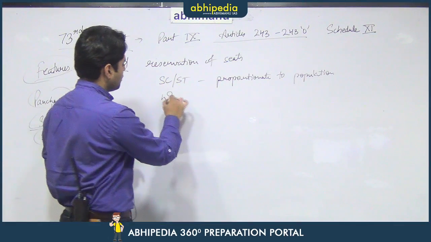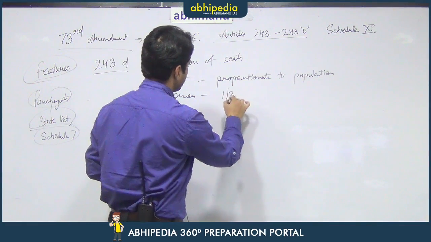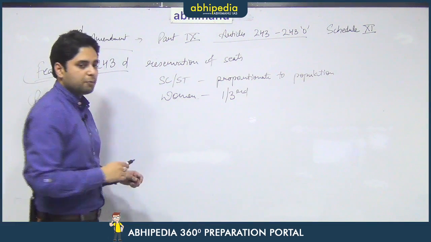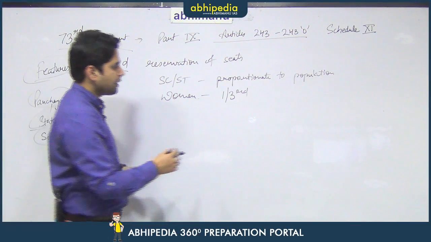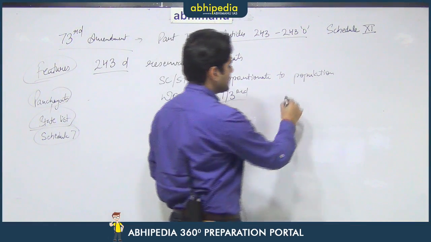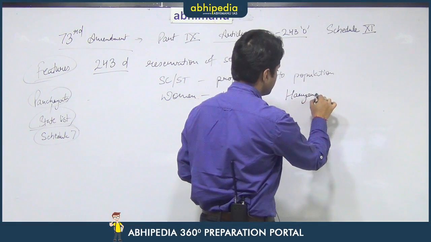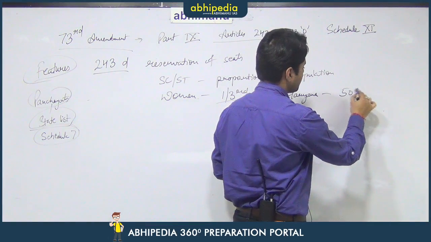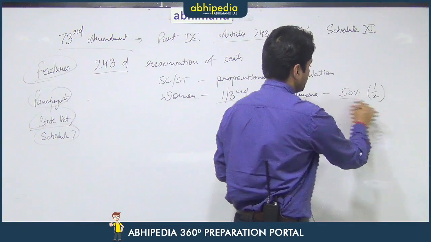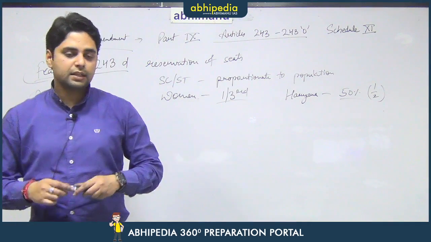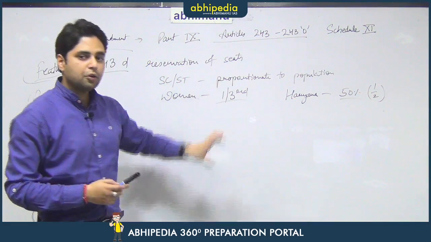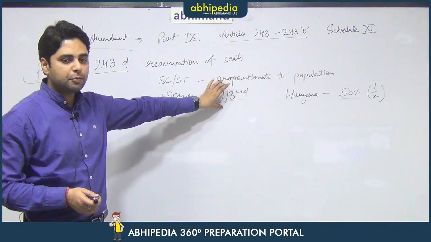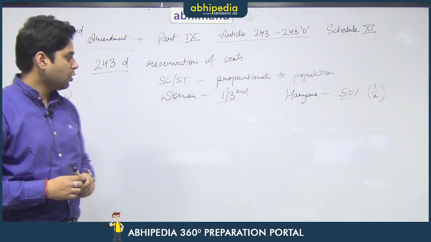For women, 1/3 reservation has been provided. Now this provision can be enhanced, but it cannot be reduced. There are various states that have provided more than 1/3 reservation to women, for example, Haryana. Haryana has made a provision in their Panchayati Raj Act that women shall be provided 50% or 1/2 reservation in the Panchayati Raj bodies. So the states can increase this reservation, but they cannot reduce it. That means at least 1/3 reservation has to be provided to women, but it can be increased also.